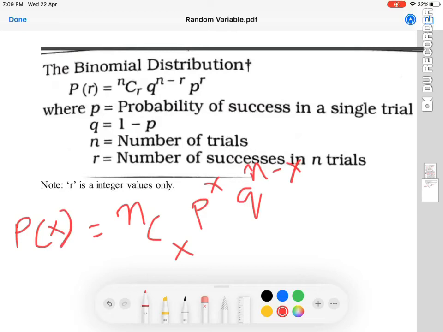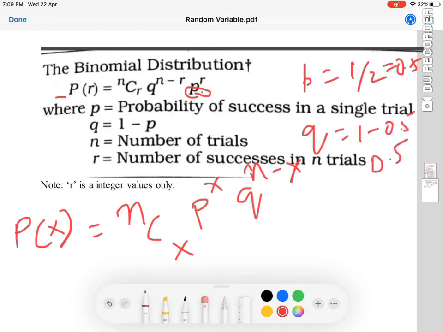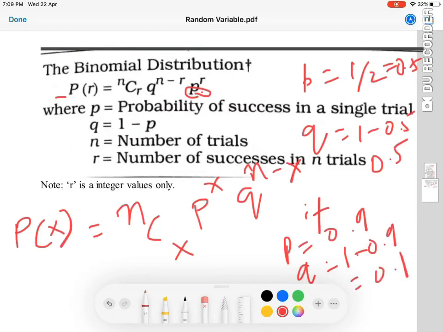One more important point: small p is the probability of success in a trial. q is the probability of failure. If we know the probability of success is 1 by 2, that is 0.5, then we know q is 1 minus 0.5, that is 0.5. Or if p is 0.9, q is 1 minus 0.9, which is 0.1. So the total probability should be equal to 1. That way you can remember, if you get one value, it is easy to calculate the probability of failure.